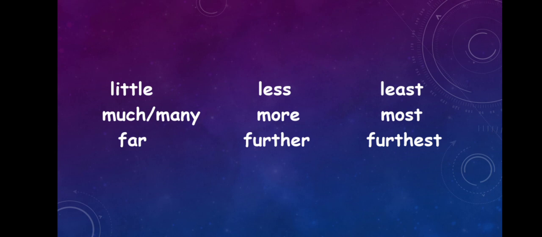Let's look at the next example. Far, positive degree, further, comparative degree, furthest, superlative degree. In this we can see that the word has changed its spelling: far, further and furthest. So there are a few adjectives to which we cannot add er or est. They change their form itself. The best way is to learn these things so that you can keep them in mind.